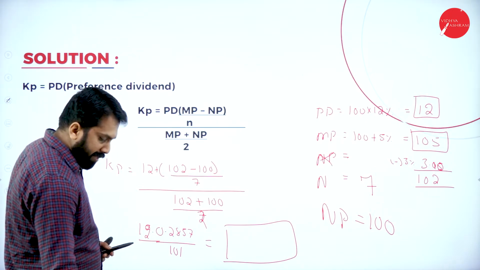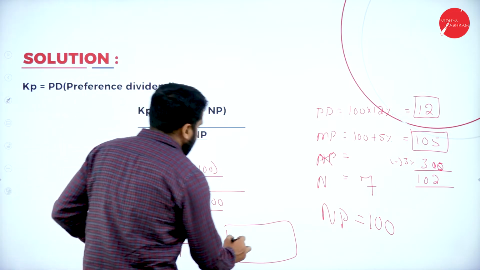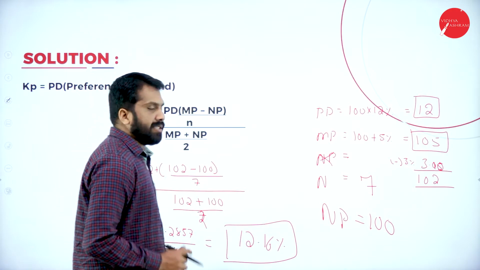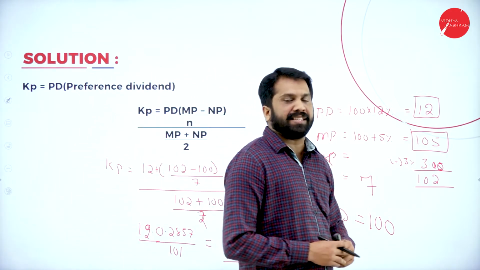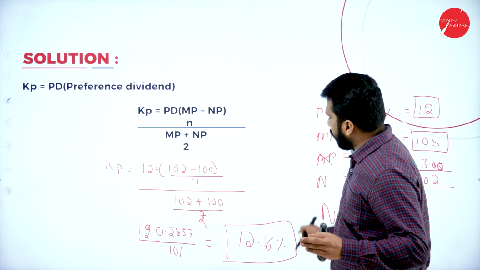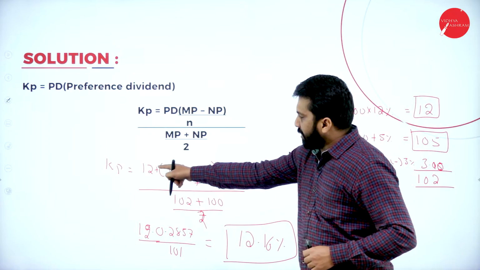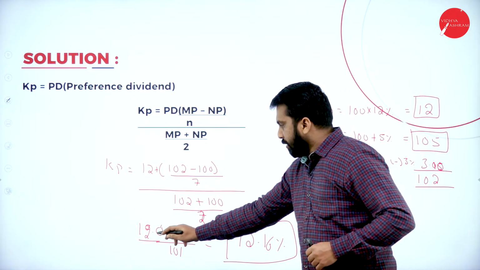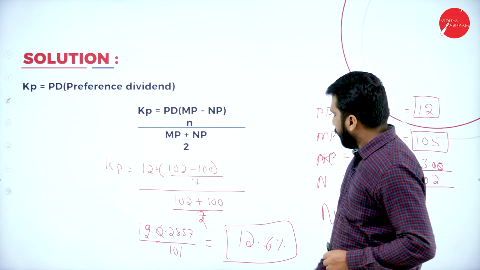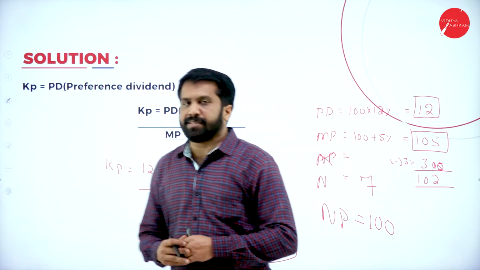So I multiply with 100 so that I want answer in percentage. 12.16. So what is your answer? 12.16% is your answer. Hope you understood. This is all about your calculation. Remember, I did this plus 12. I got 12.2857 divided by 101 I did. I got 12.16. Your cost of preference shares.